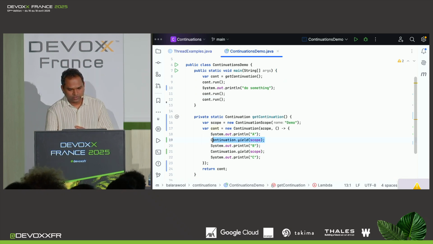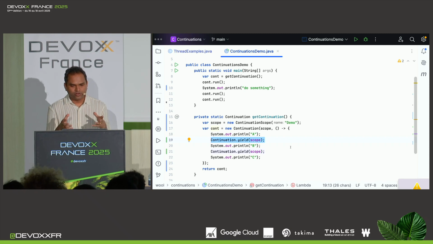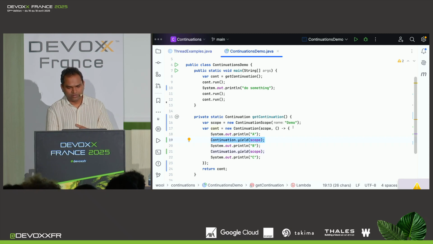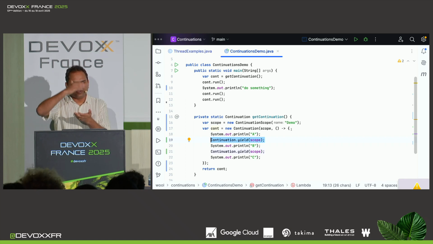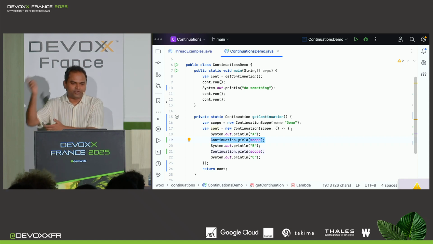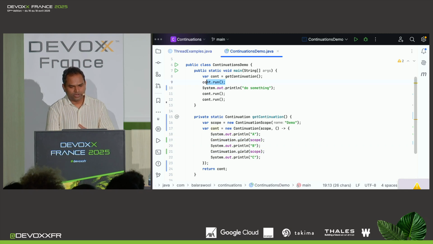One is that this continuation.yield call does not have to happen from the body of this runnable. It could be somewhere in nested method calls. And if that is the case, your execution would pause at that point, and it would transfer the control all the way back to this continuation.run point, in fact, immediately after it.